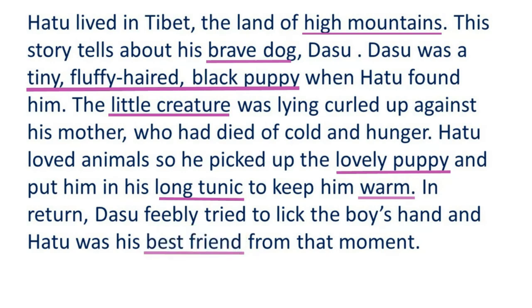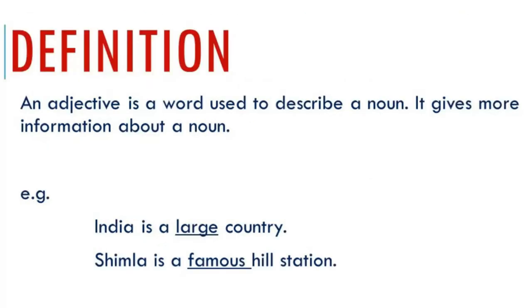Let us have a look at the definition of adjectives. An adjective is a word used to describe a noun. It gives more information about a noun. For example, India is a large country.